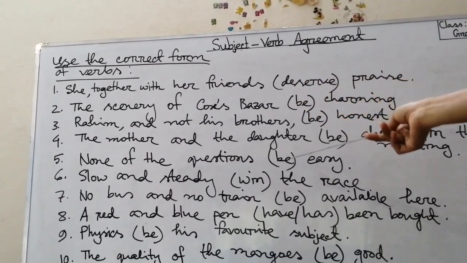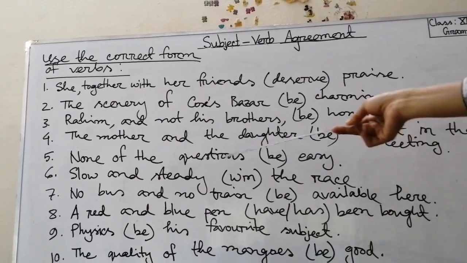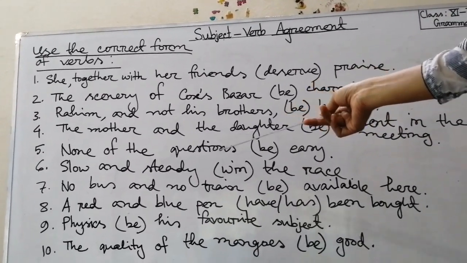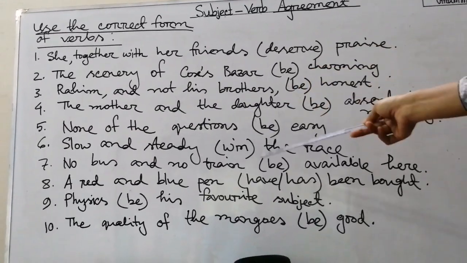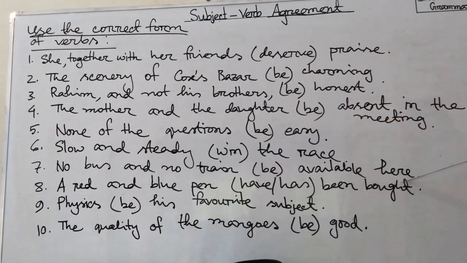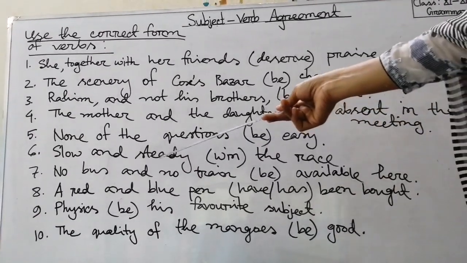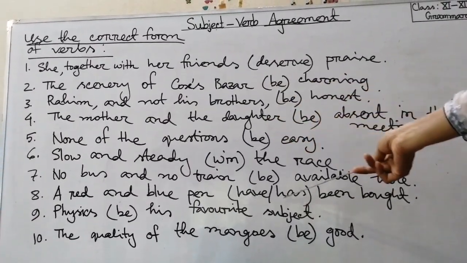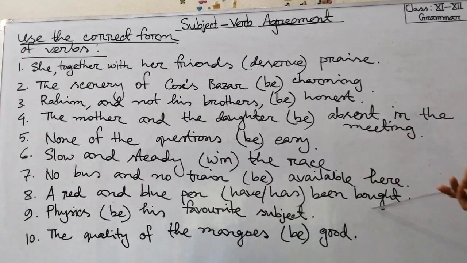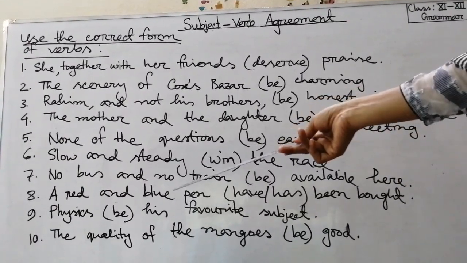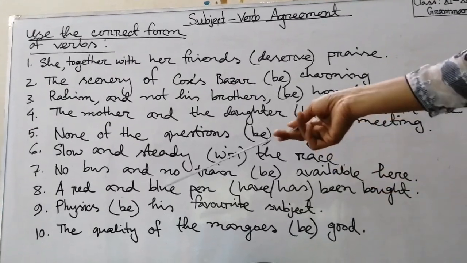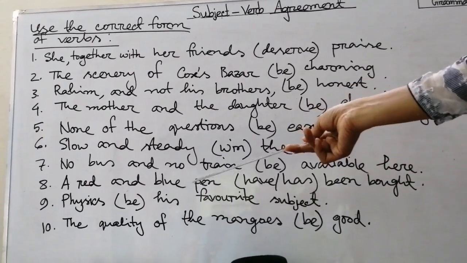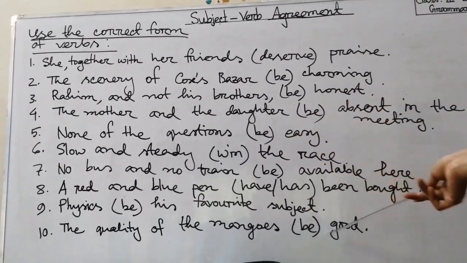None of the questions be easy. Sentence number 6. Slow and steady win the race. Sentence number 7. No bus and no train be available here. Sentence number 8. A red and blue pen have or has been bought. Sentence number 9. Physics be his favorite subject. Sentence number 10. The quality of the mangoes be good.